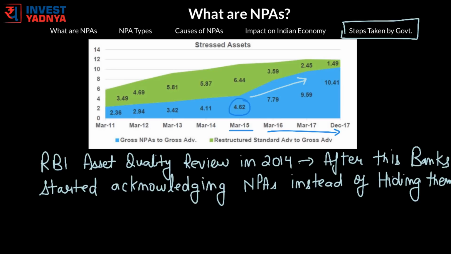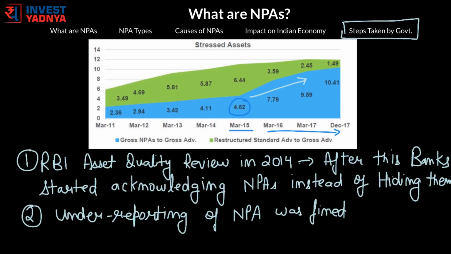And even as reporting of NPAs rose since 2015, RBI suspected that some banks were still underreporting them. In April last year, RBI asked all banks to reflect in their notes if their NPAs differed from the regulators' definition. As a result, some of these banks were heavily fined for underreporting bad loans.